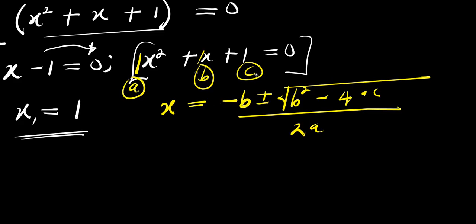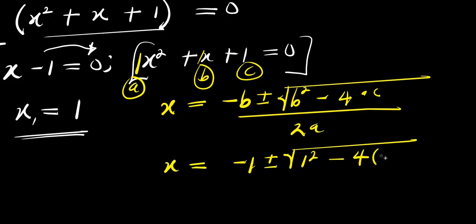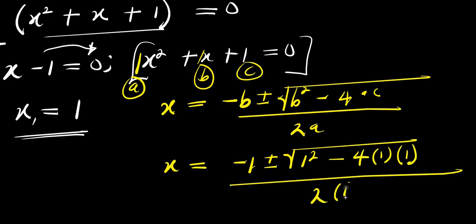The coefficient of x is 1. So I'm going to insert all these values for a, b, and c in this formula and solve for x. x equals negative b, negative 1, plus or minus square root of b squared, 1 power 2, minus 4 times 1 times c, that is 1, divided by 2 times 1, that is 2 times a.